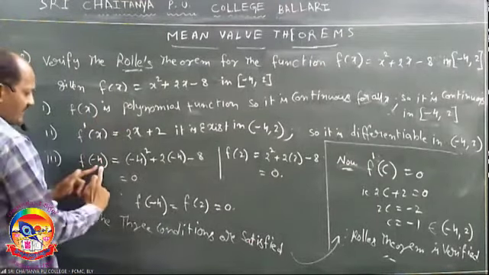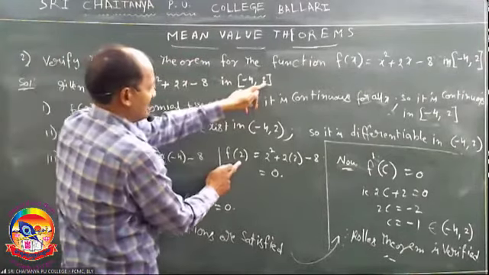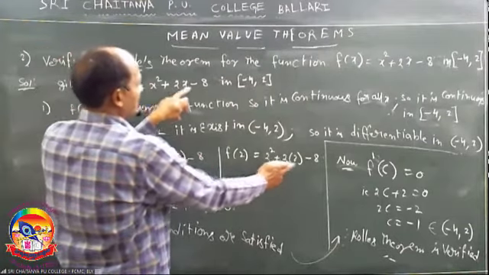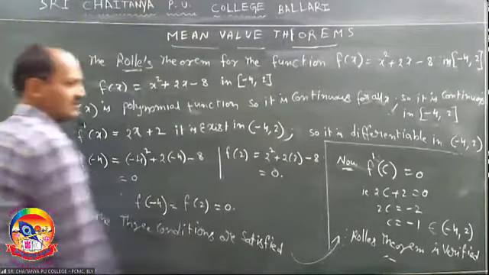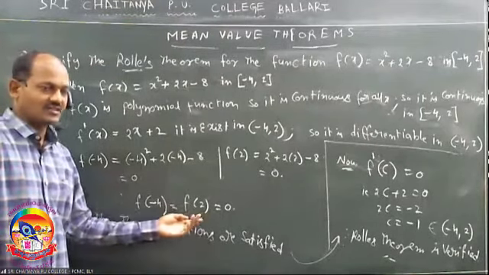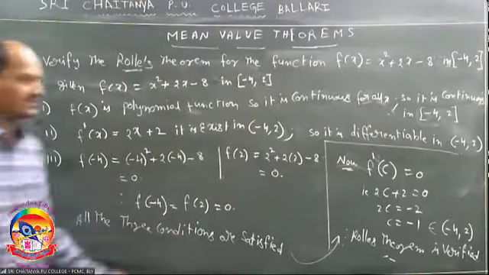So minus 4 whole square, 2 into minus 4, minus 8. We get 0. And f of 2 value. f of 2 is equal to 2 square plus 2 into 2 minus 8. 8 minus 8, 0. Okay? f of minus 4 equal to f of 2. The third condition is also satisfied. Therefore, all three conditions are satisfied.